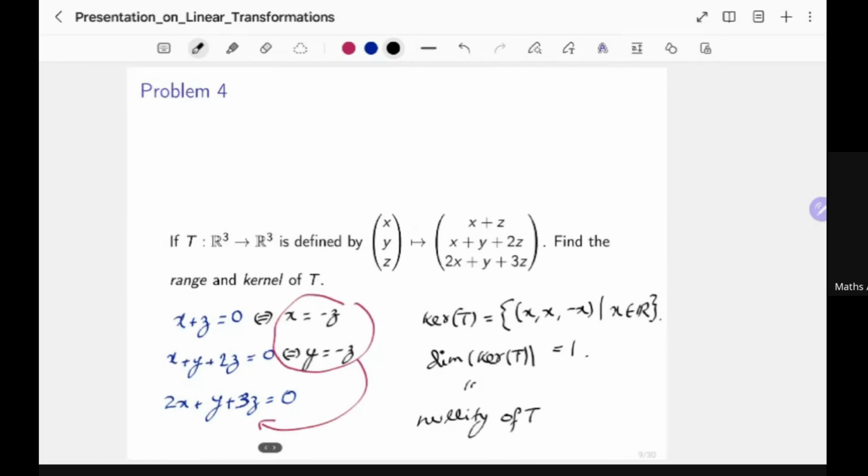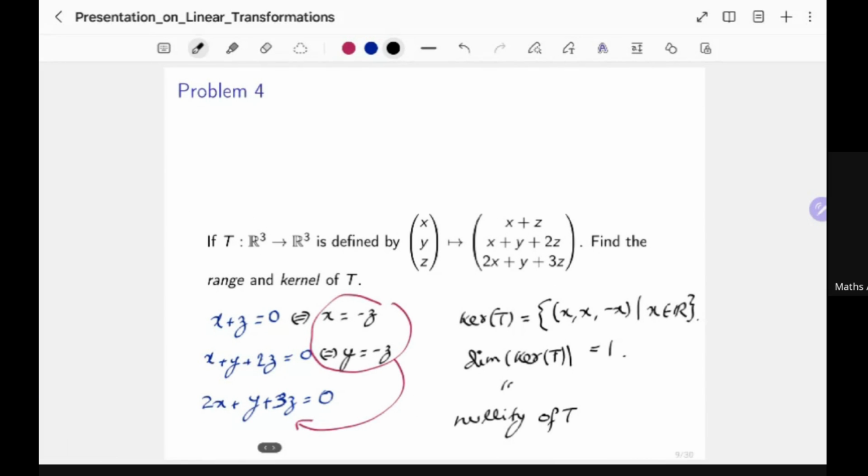Okay, and one thing we should notice here is that say the first row is R1, the second row is R2, and the third row is R3. Then R1 plus R2 is actually equal to R3, and that really gives you the range.